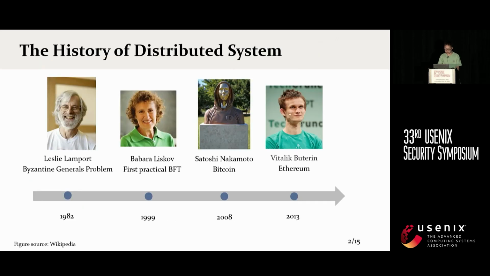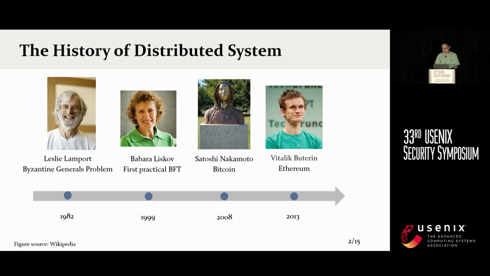Okay, let's begin. We start the talk with the history of distributed systems. At the very beginning, in 1982, the Turing Award winner Leslie Lamport first introduced the idea of the Byzantine generals problem. The story abstracts the need for designing protocols to reach consensus in a distributed system. The protocol that can solve the Byzantine generals problem is called the Byzantine fault tolerance protocol, shortened to BFT protocol. 11 years after the story was proposed, the Turing Award winner Barbara Liskov discovered the first practical BFT protocol.